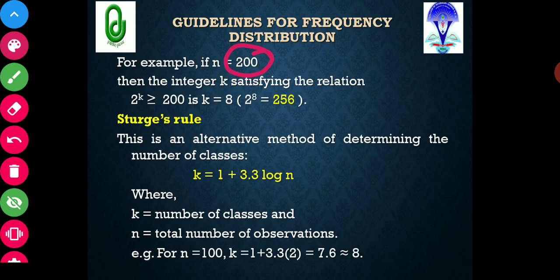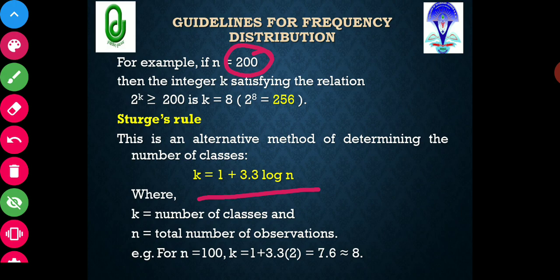Now another rule was given by Sturges. This is called Sturges' rule. This is an alternative method for determining the number of classes. Here is the formula: k is equal to 1 plus 3.3 log n, where k is the number of classes and n is the total number of observations. Suppose you have 100 observations, that means n is equal to 100.